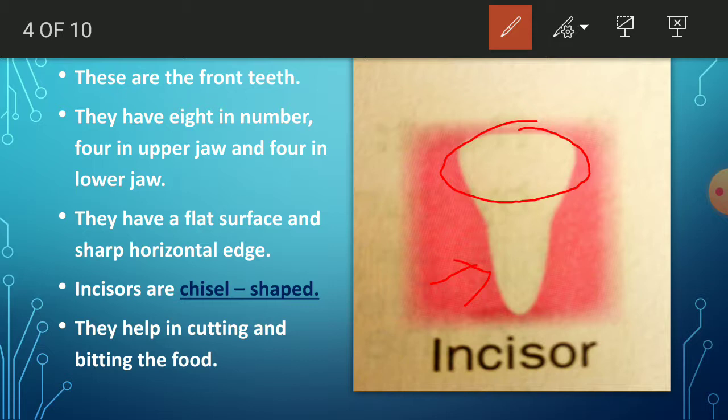This sharp horizontal edge helps in cutting our food.